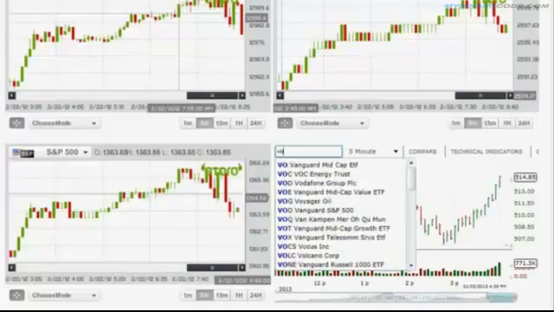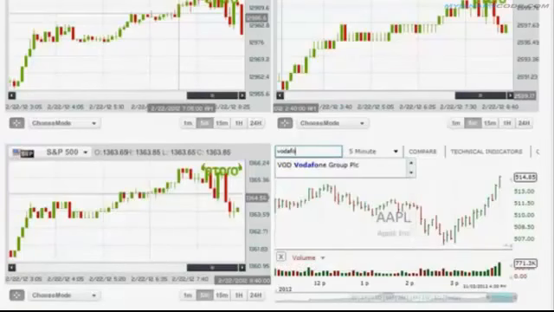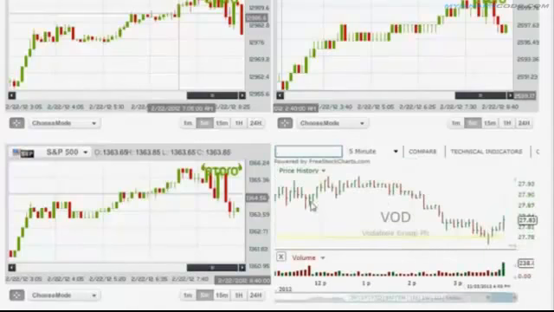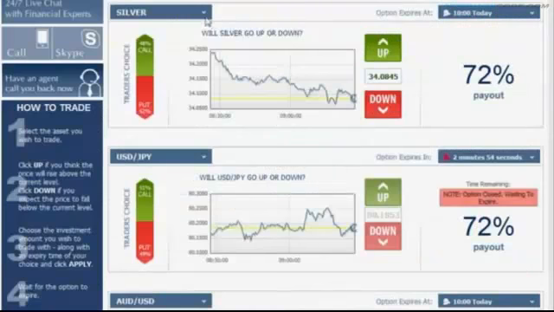I'm going to enter Vodafone right here. As you can see, it already suggests the stock. I'm going to click it, and as soon as I click it, I can see the trend line. It's a beautiful downwards going trend starting from this point, going all the way down here. So basically it's the same as using the currencies and commodities sections. It's very easy. We go back to the platform.